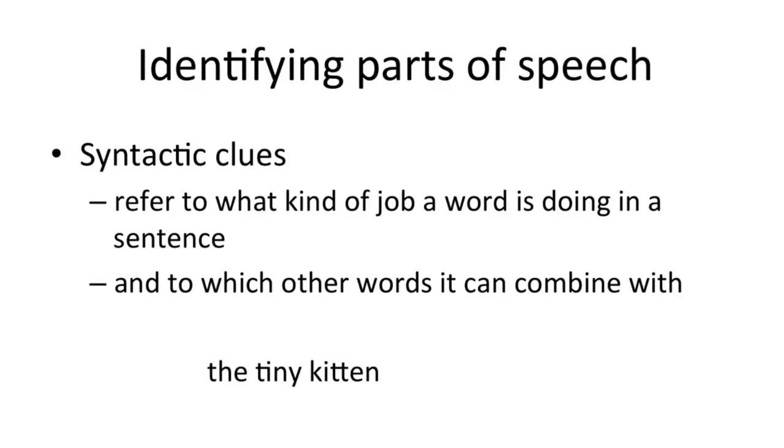Syntactic clues refer to what kind of job a word is doing in a sentence and which other words it can combine with. The fact that the word kitten can combine with the words the and tiny to make up the tiny kitten is evidence that kitten is a noun, because words that combine with determiners like the and adjectives like tiny are nouns in English. We tried putting other kinds of words into the same slot, for example, a verb, the tiny adopt, or a preposition, the tiny in, and we saw that that didn't work.